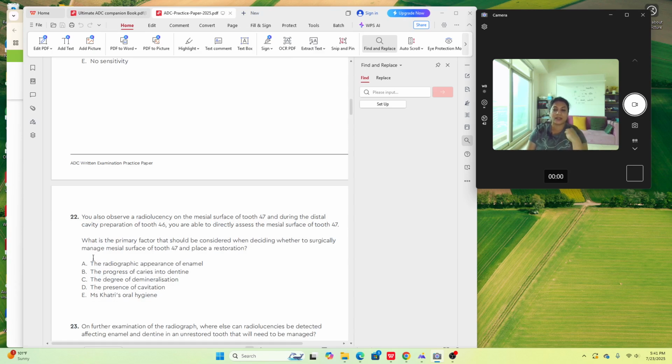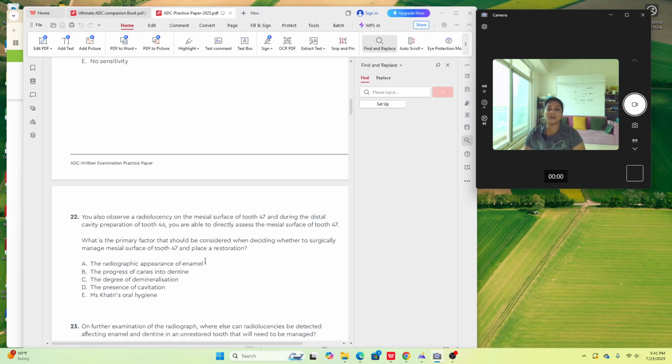So now when you have understood this question, let's see the options. What factor would I be considering to decide whether to manage this site, like to leave it or to fix it? The radiographic appearance of the enamel. No, I'm not just going to rely on the radiograph because it's still in the enamel. The progress of caries into dentine. Well, if the caries has progressed into dentine, then I would definitely see the radiographic feature of the caries in dentine, which is not there.